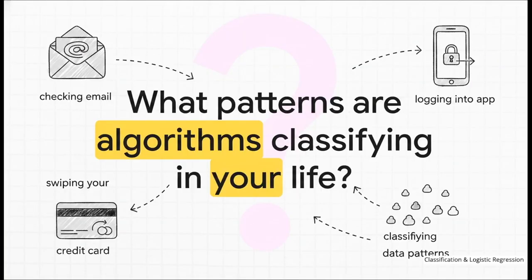Now that you deeply understand the elegance of logistic regression and how a computer actually places data into categories, I want to leave you with this final thought. As you go about your day today, checking your email, swiping your credit card, or logging into an app, what other hidden patterns in your daily life are algorithms classifying right now? It's kind of wild to think about, right?